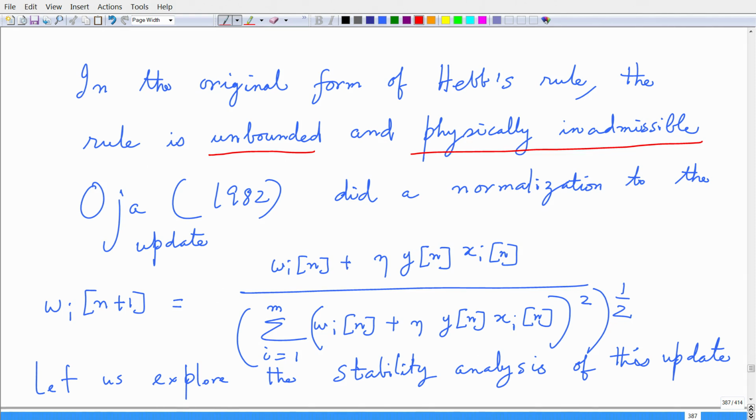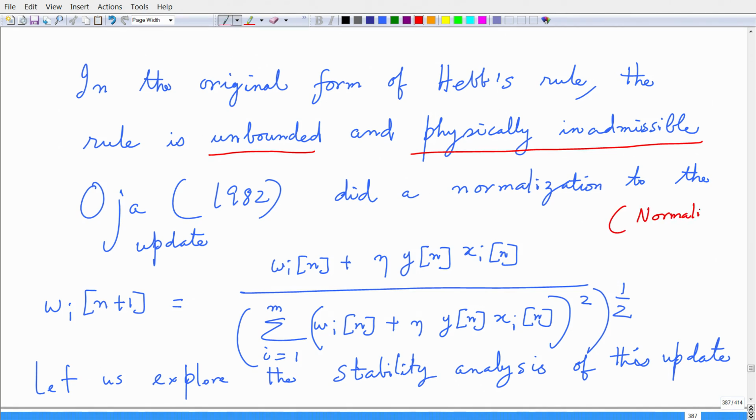What he did was incorporate a simple normalization to this update, and the normalization was done as follows. Whatever I have in the numerator, which is wi of n plus eta y of n times xi of n, I just take the sum of the squares of this quantity and then take the square root. That means, whatever update I have at time step wi of n plus 1, I normalize that vector.